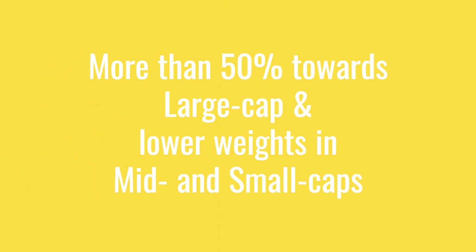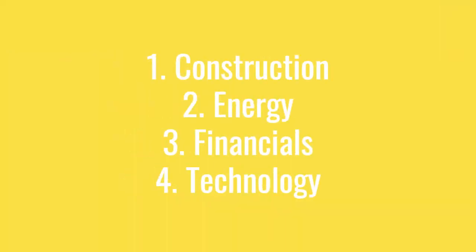Now let us take a look at the allocation. The allocation of this fund is heavily weighted towards large cap, with more than 50% allocation in the large cap sector and very little towards the mid or the small cap sector. If we look at the top sectoral allocation here, we have construction and energy occupying the number 1 and number 2 positions in this fund, followed by finance and technology, which makes sense because finance and technology have been performing quite well in the Indian market. So the sectoral allocation of this fund involves construction, energy, finance and technology. All of these sectors have been performing well historically in the Indian context.